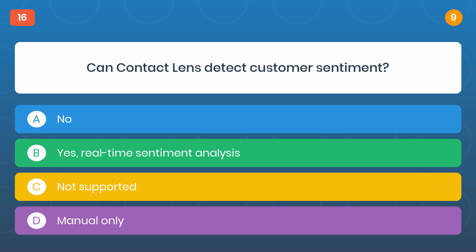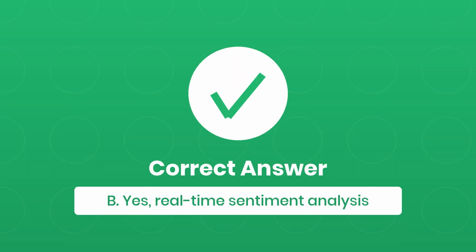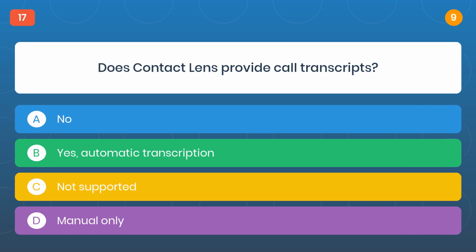Question 16. Can contact lens detect customer sentiment? The correct answer is B, yes, real-time sentiment analysis. Question 17. Does contact lens provide call transcripts?